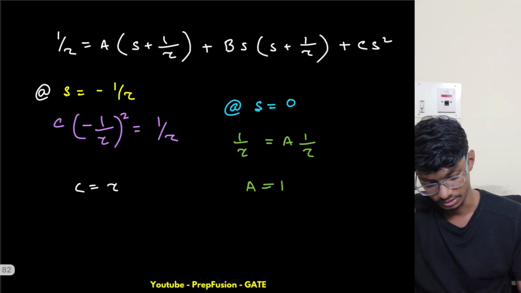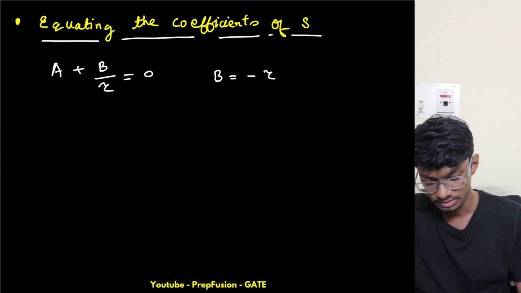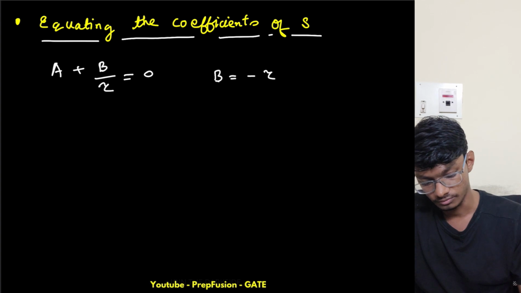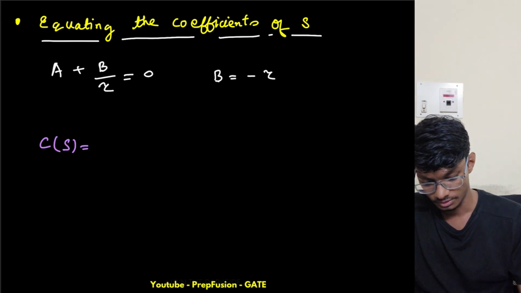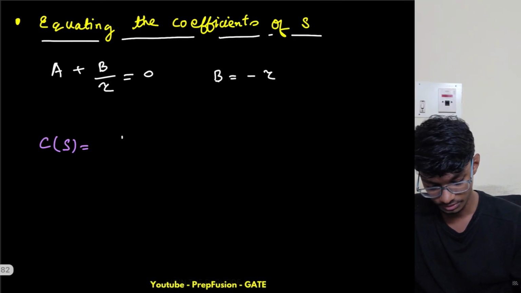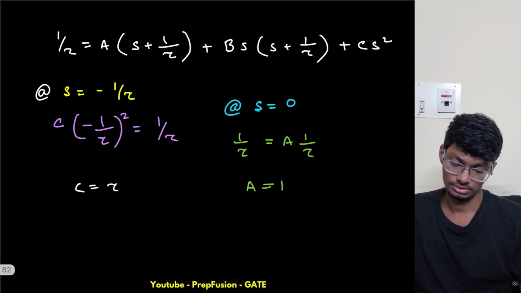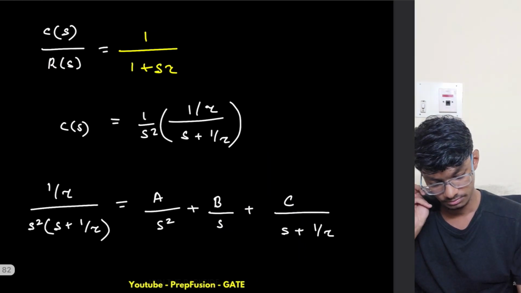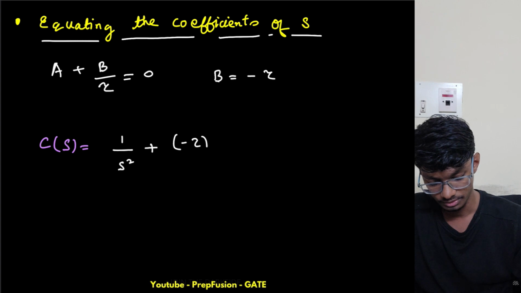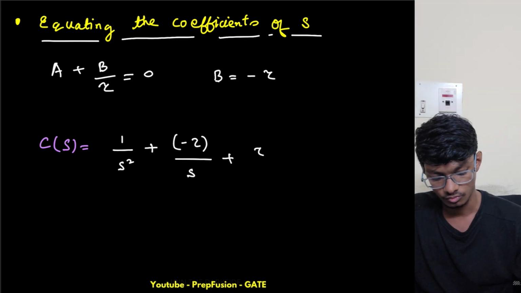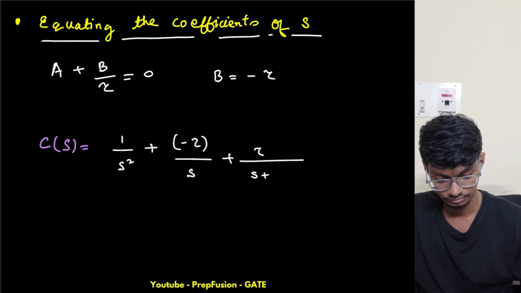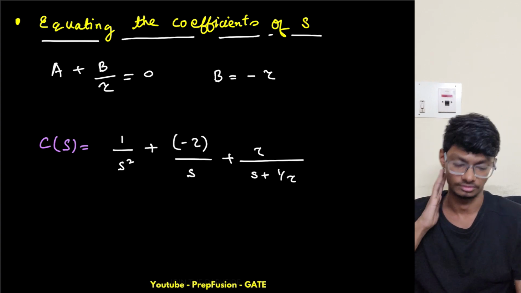That's why my b becomes minus tau of a. And what is a? A is 1 only, so my b becomes minus tau. So what does my C(s), that is the Laplace transform of output, become? It is simply equal to 1 by s squared, because a is 1, plus b by s. B is basically minus tau, so minus tau by s, plus c by s plus 1 by tau, where c is tau. So this is C(s).